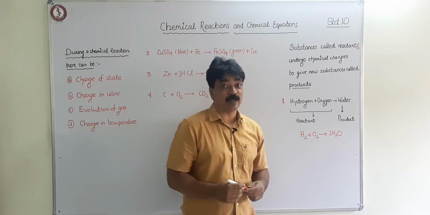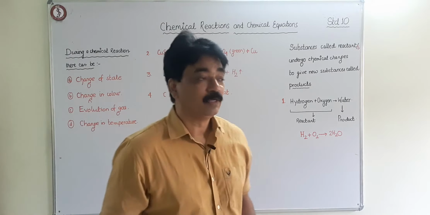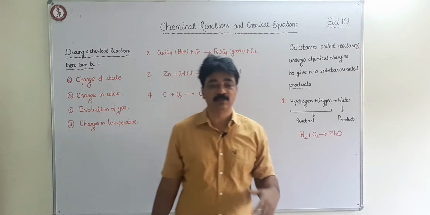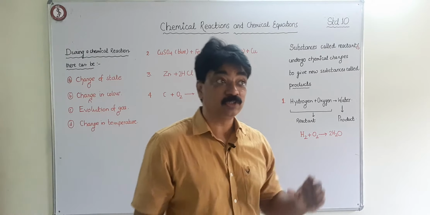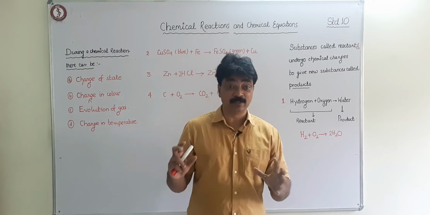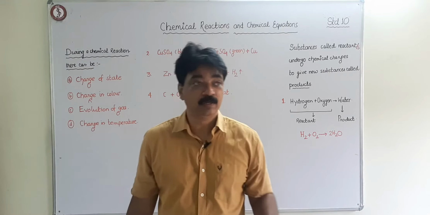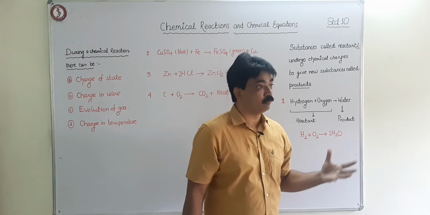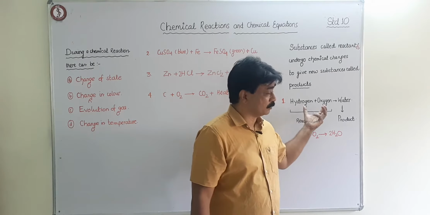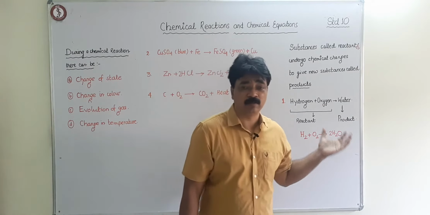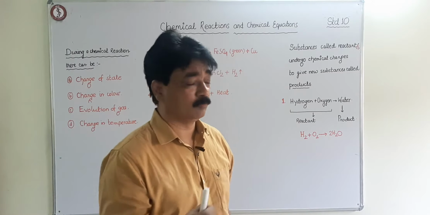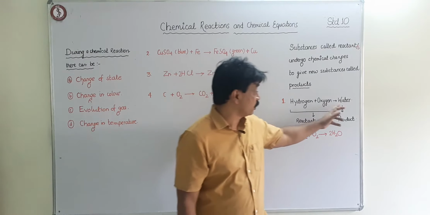Now one more example of a chemical reaction I can tell you. See, hydrogen is a gas. Its nature is that it's a highly combustible gas. Hydrogen is a highly combustible gas, and oxygen supports combustion. So see the nature: one burns so rapidly and oxygen supports combustion. But when we change the temperature and the conditions, put them in a balloon together, and then try to ignite them, then water will be formed.